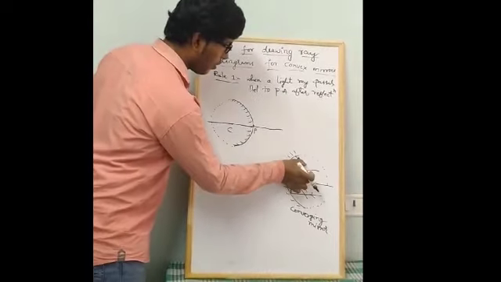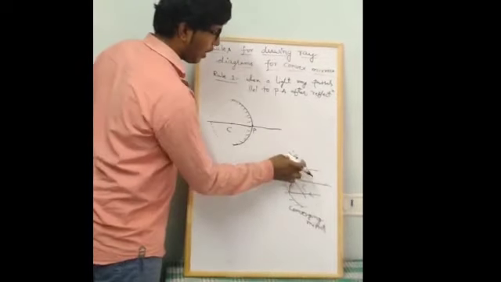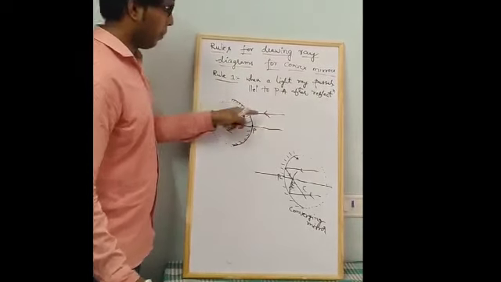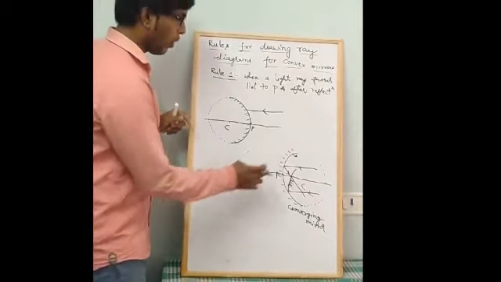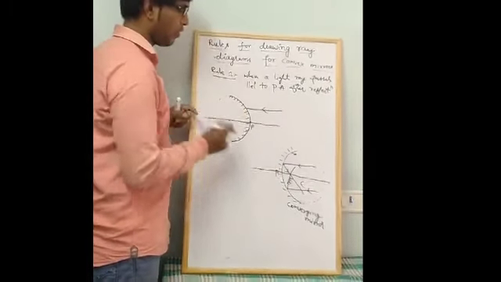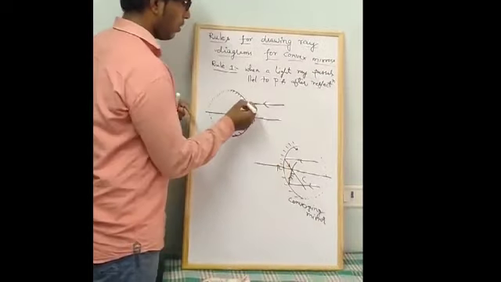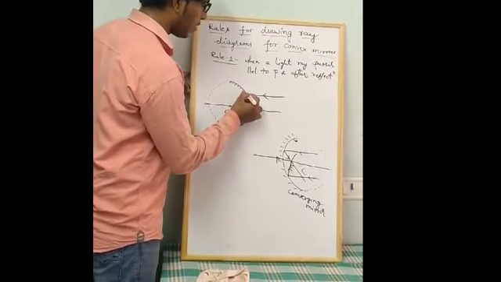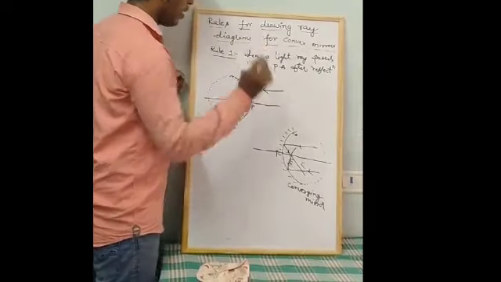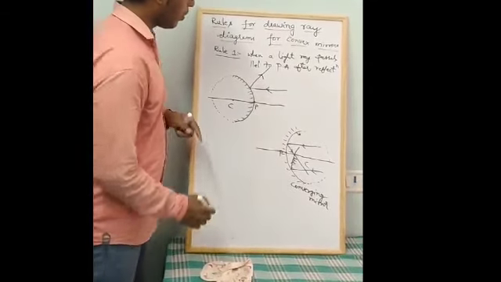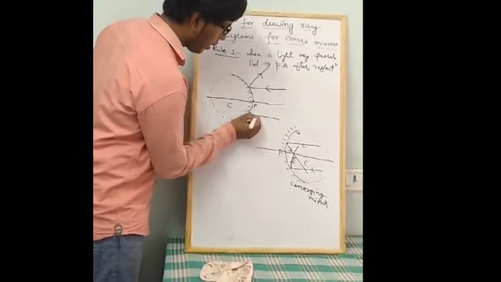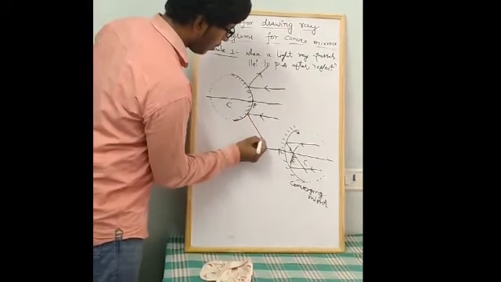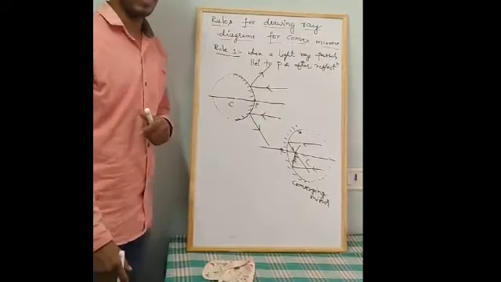For the concave mirror, we considered a light ray parallel to the principal axis. The same I will consider here also. So what happens whenever the light ray strikes the surface? Here we observe it is heading towards the focus, but we know that the light rays will not meet on a convex mirror. So what happens? The light rays diverge away, like this. Suppose I draw one more light ray below the principal axis. Here also it is heading towards the focus, and for a convex mirror, the light rays diverge.